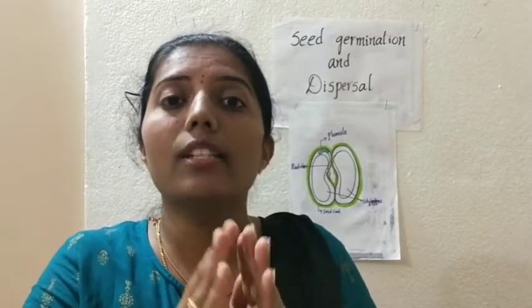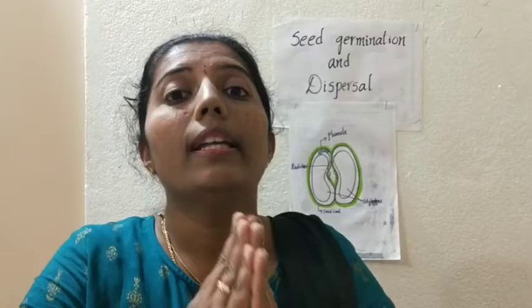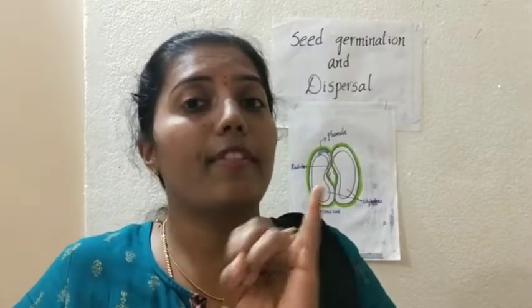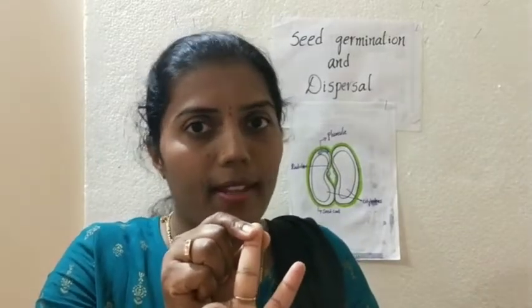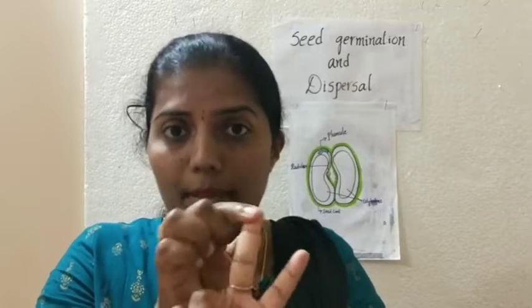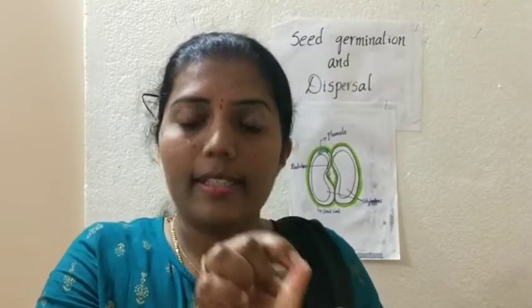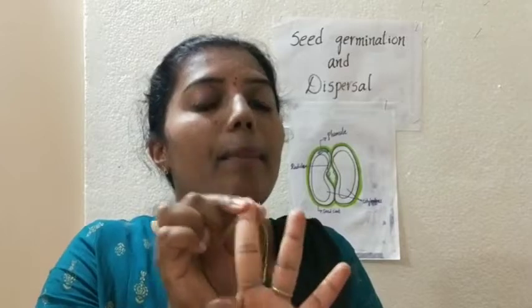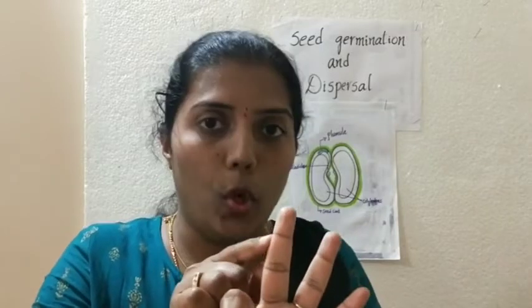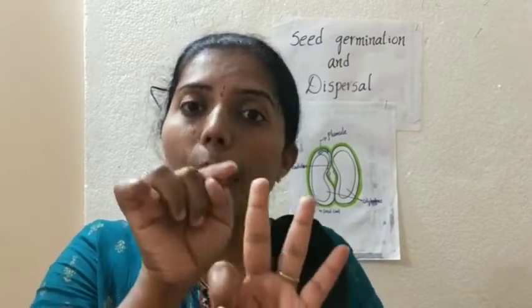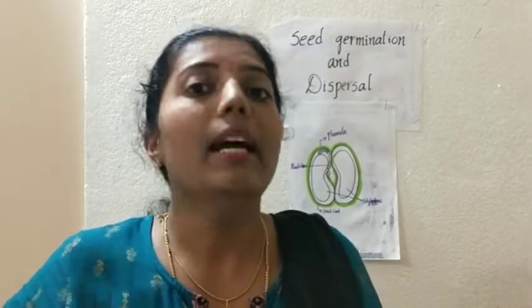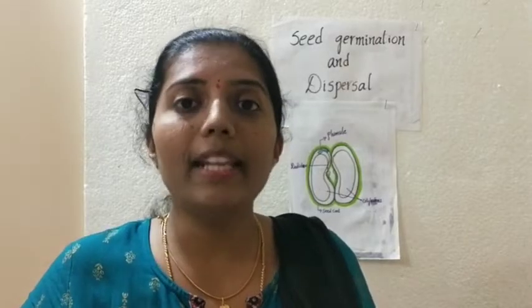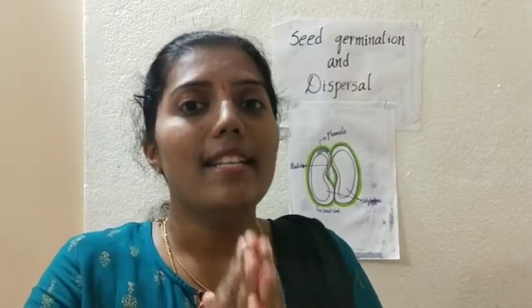These cotyledons are protecting the embryo. So the first part is the seed coat, which is protecting the cotyledons. Cotyledons are the second part, and these cotyledons are protecting the third part, that is the embryo. Embryo is also called what? Baby plant, a baby plant which is hidden inside a seed.